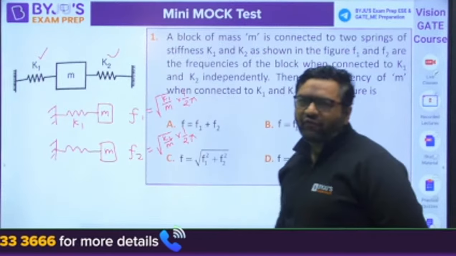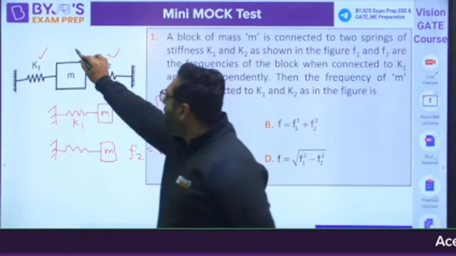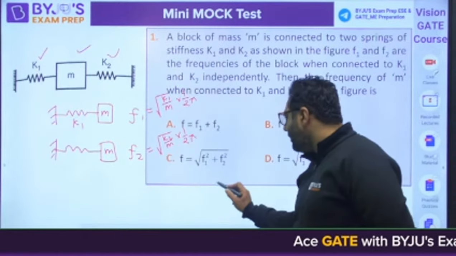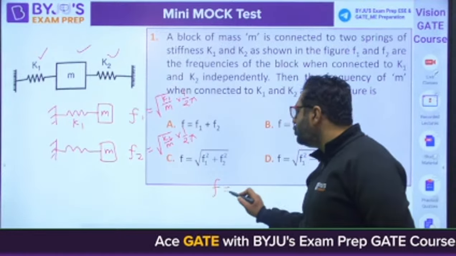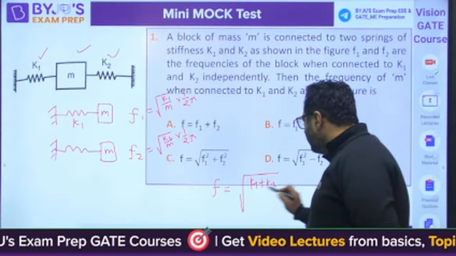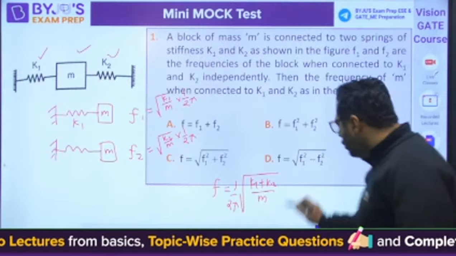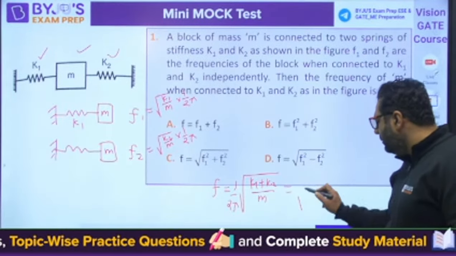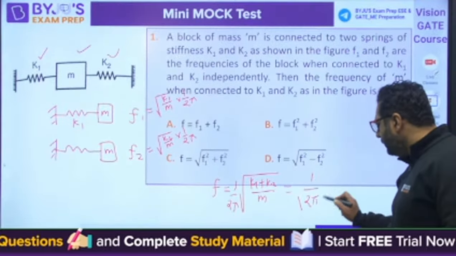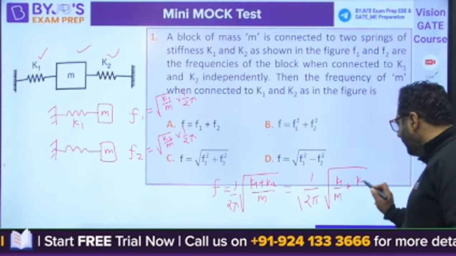And now, my dear, yes, good afternoon, Mani, how are you? If you want to talk about this figure, for that you can write the frequency is going to be square root of K1 plus K2 by M. Yes, 1 by 2 pi will be there. So when you put 1 by 2 pi, can we write it as K1 by M plus K2 by M?